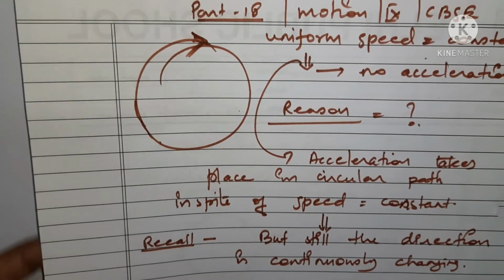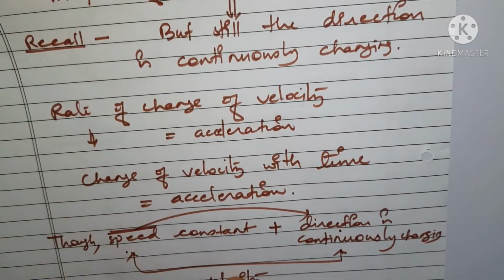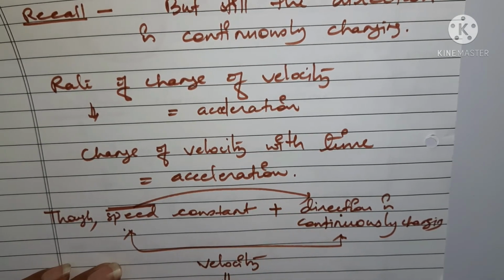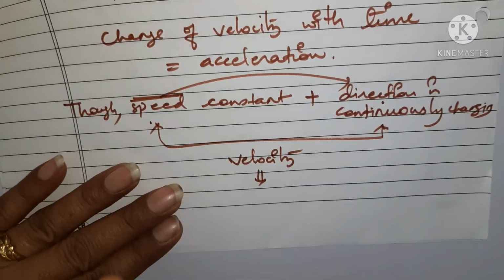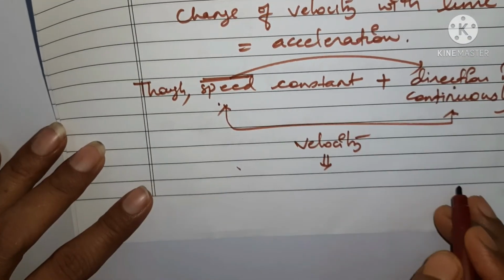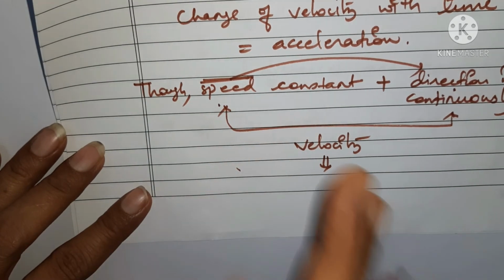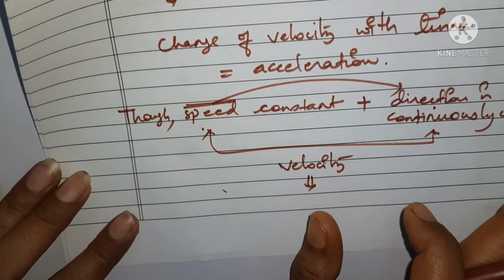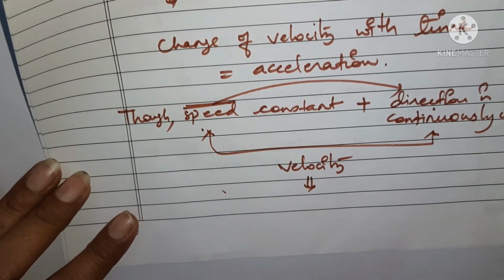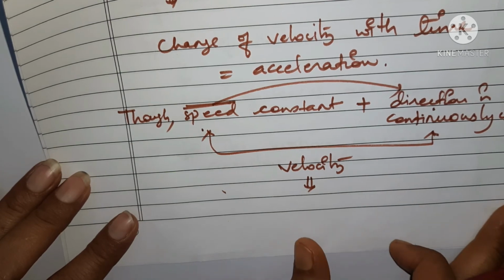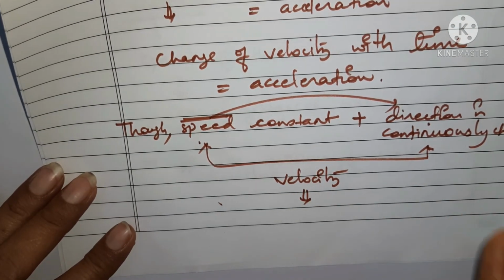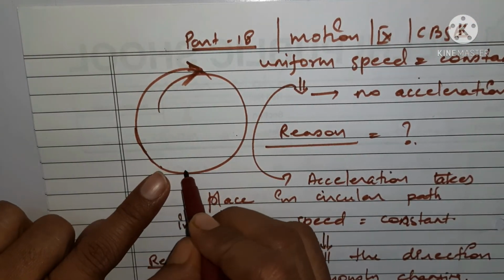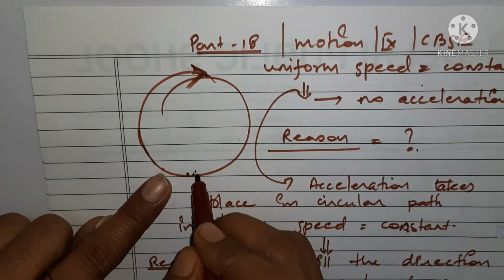I hope you have understood this fact. You have to be very clear with this concept: if the speed is not changing but the direction is changing, still the motion is said to be accelerated. Understood? Though the speed may not change, the direction of motion may change. The direction of motion is changing continuously. That is why we say that there is acceleration taking place in case of a circular path.